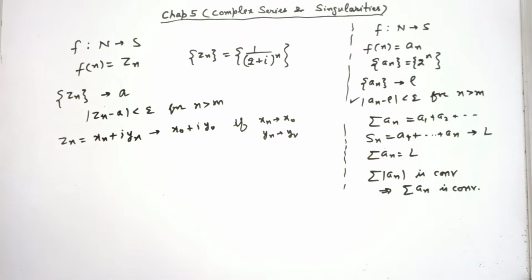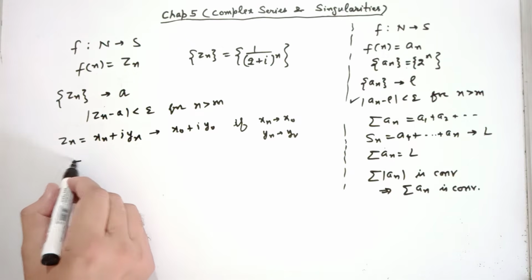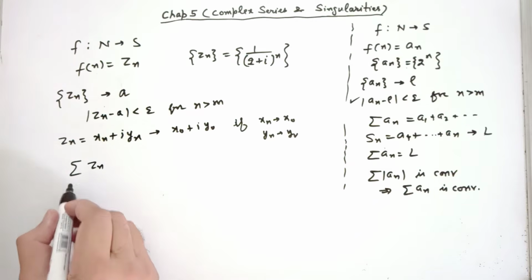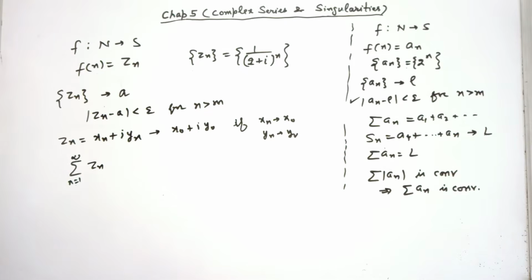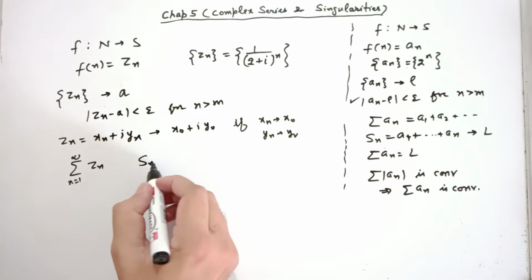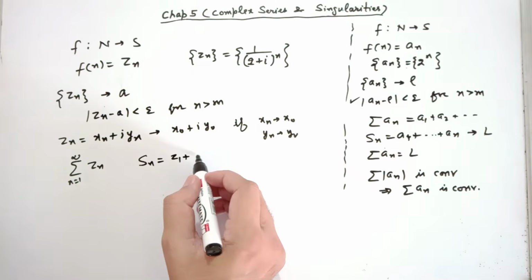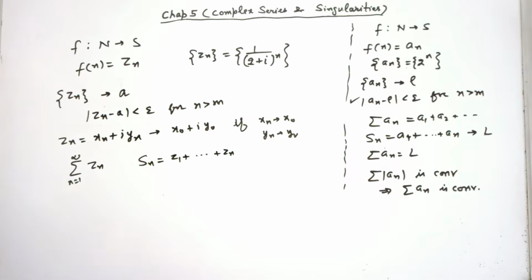Likewise, what is infinite series in complex? If Zn is any sequence, then summation Zn, n varying from 1 to infinity, this is infinite series. Behavior of summation Zn is same as the behavior of the sequence of partial sums as you do in reals. Sn here is Z1 plus Z2 and so on up to Zn.